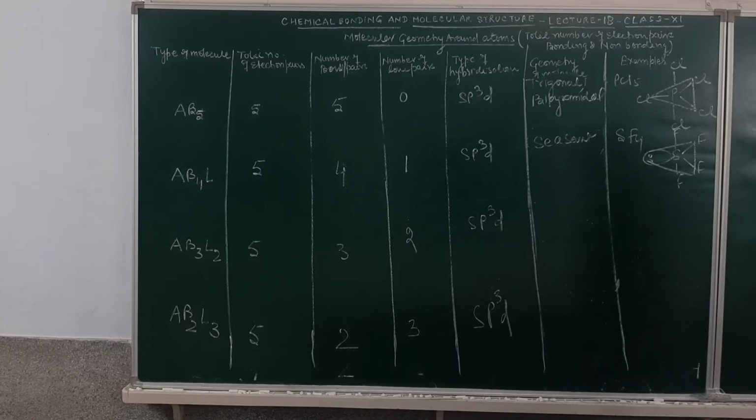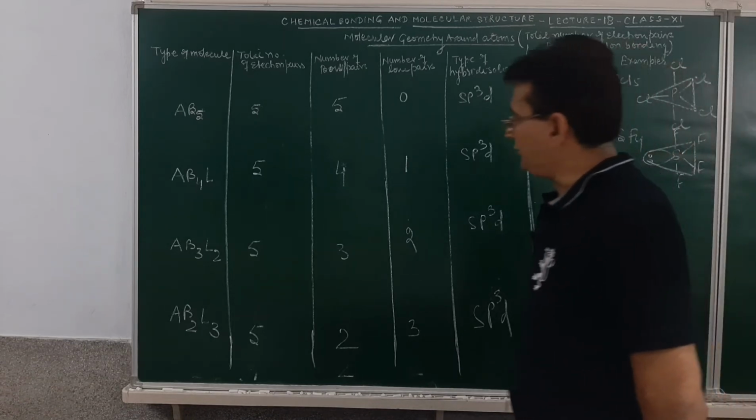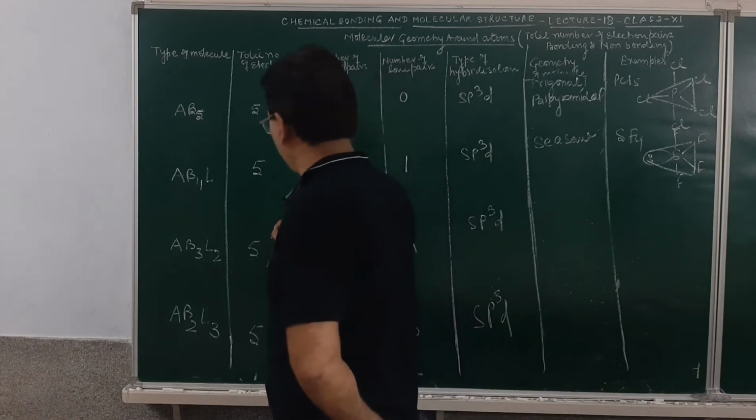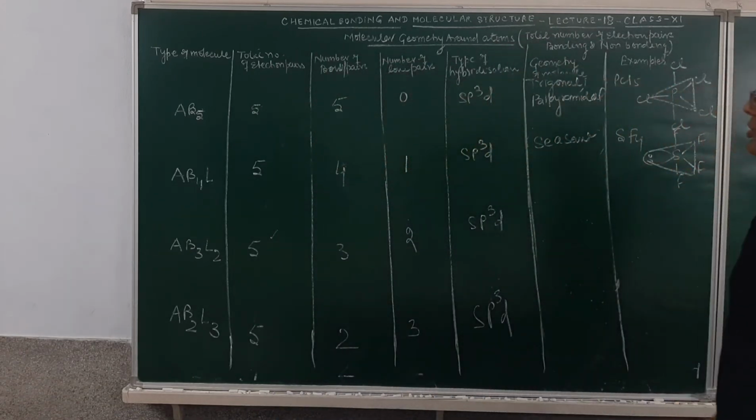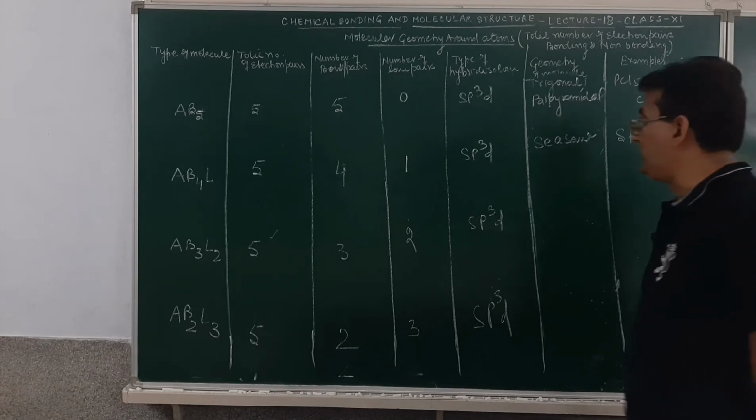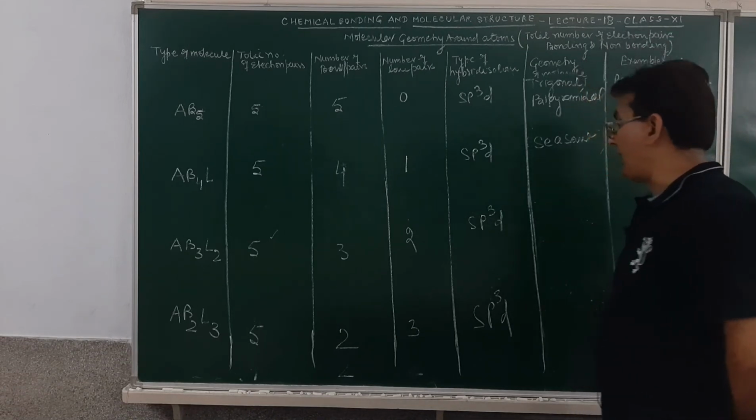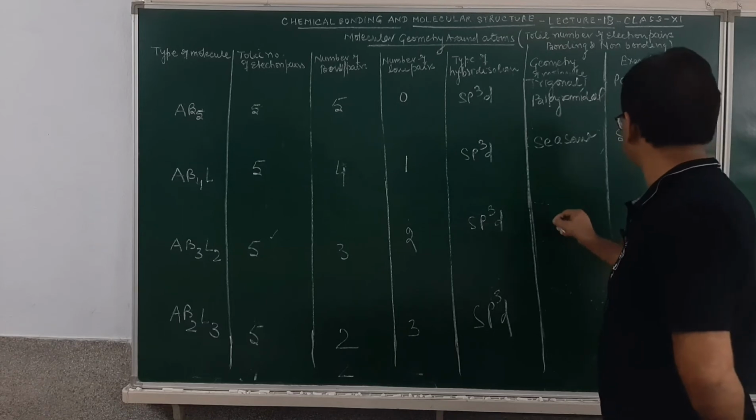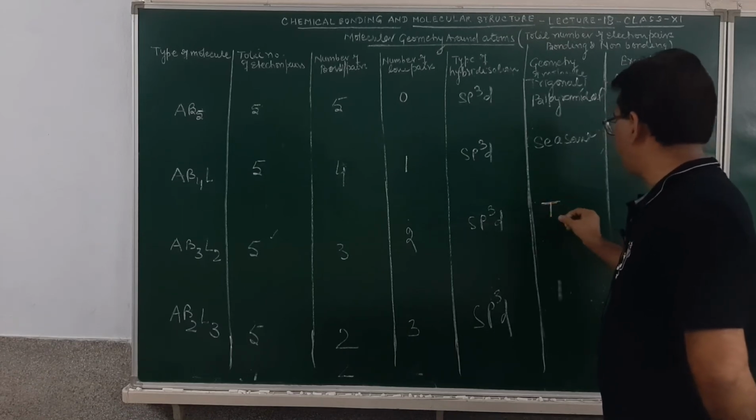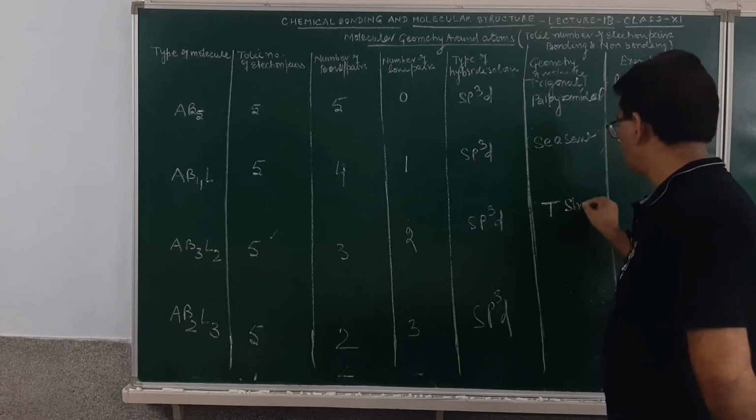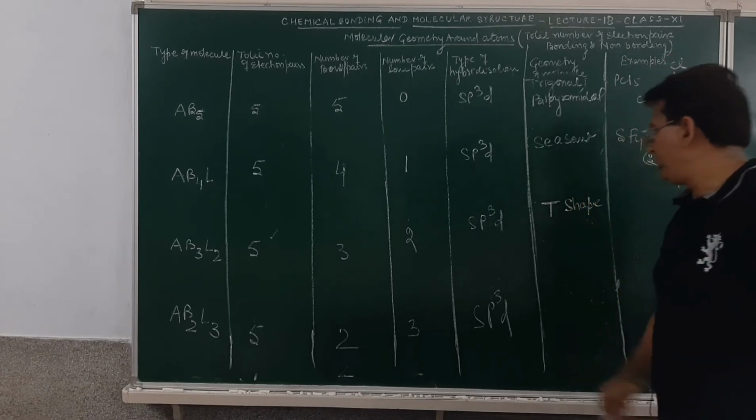This is seesaw shape. Then AB3L2: total number of electron pairs 5, number of bond pairs 3, lone pairs 2. Type of hybridization will be sp3d, and the molecule will have a T shape. You need to remember this.